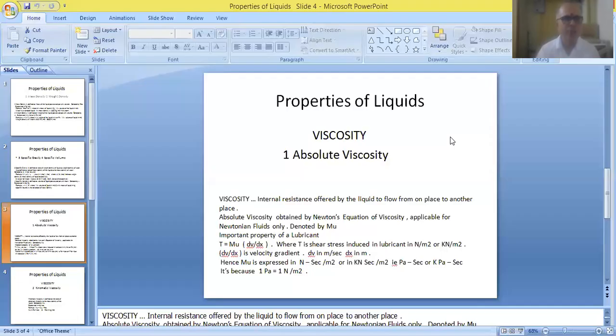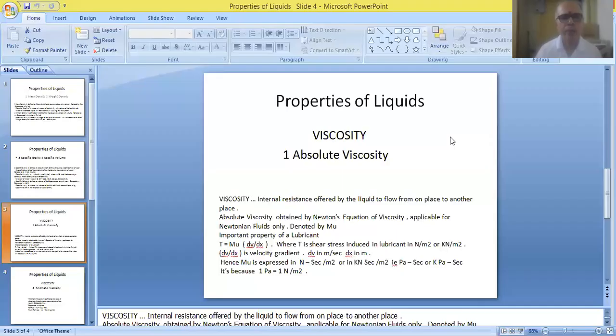So three names are given to this particular parameter: viscosity of the liquid, absolute viscosity, and dynamic viscosity. All the words convey the same meaning, and three different names are given for indicating this parameter.